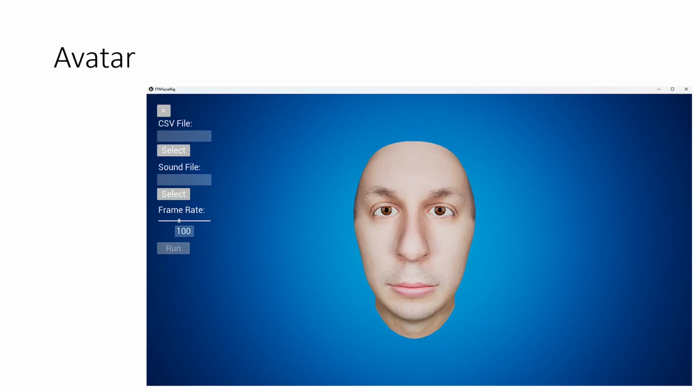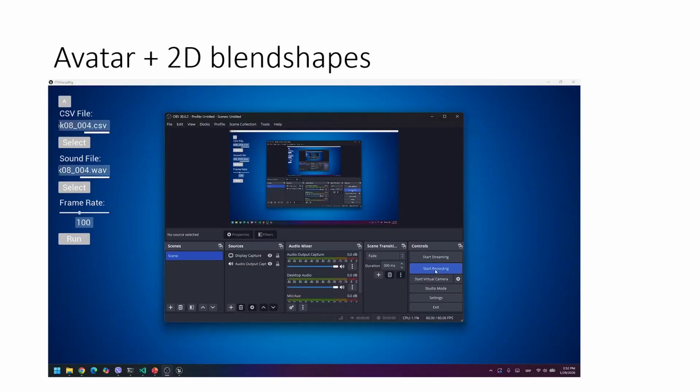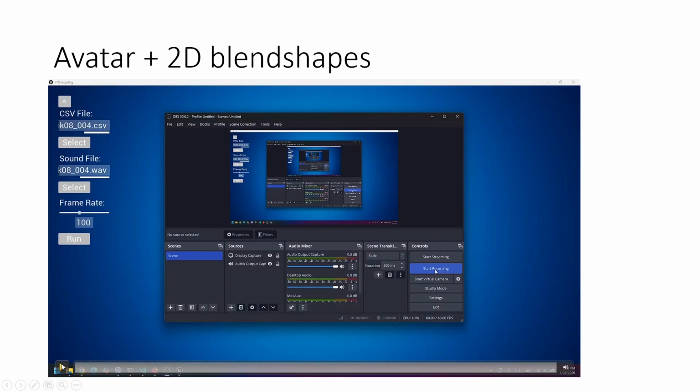In parallel, we built a 3D avatar modeled after the speaker's facial features. The avatar is rigged with the same ARKit 52 blend shape standard, meaning there is a direct mapping between extracted coefficients and avatar controls. However, when these extracted blend shape coefficients were applied to the avatar, the animation quality was poor, as you can see in this video.